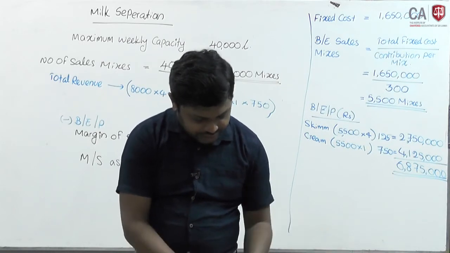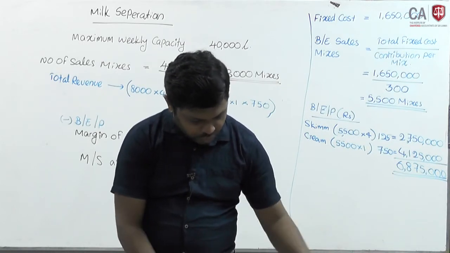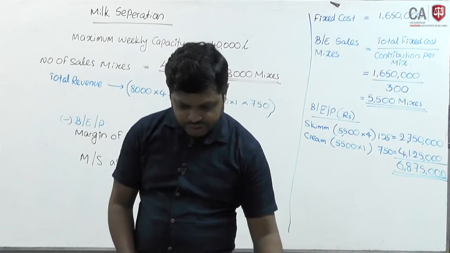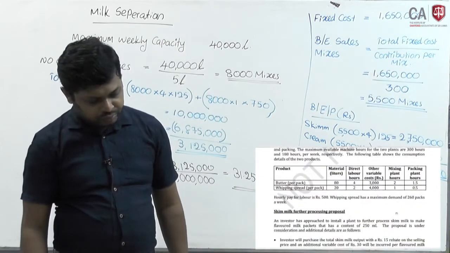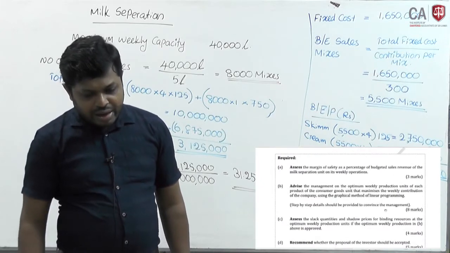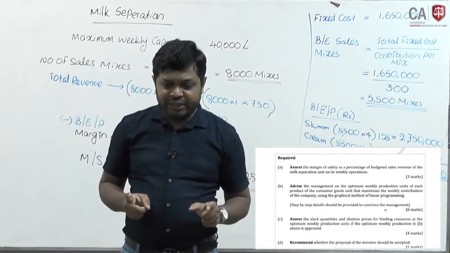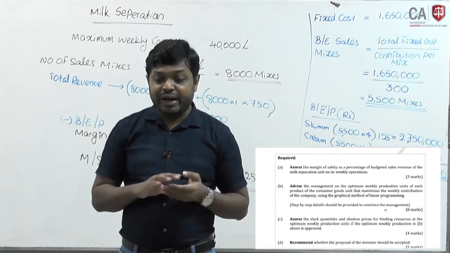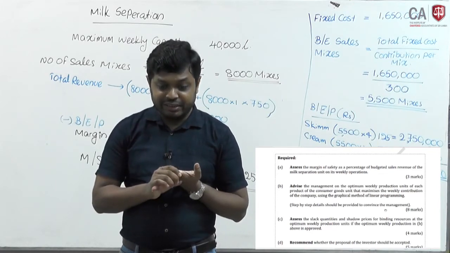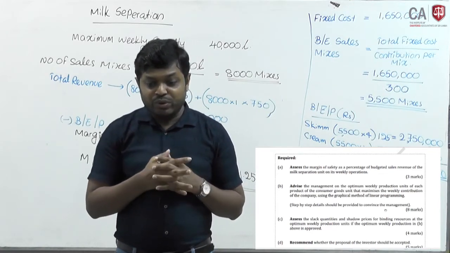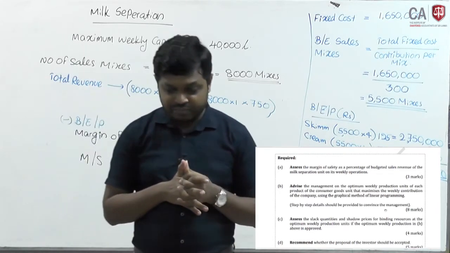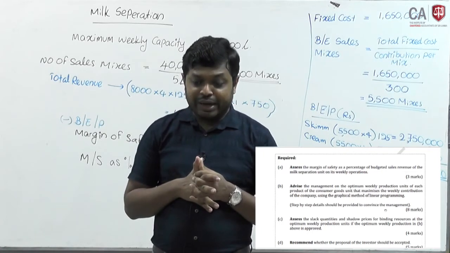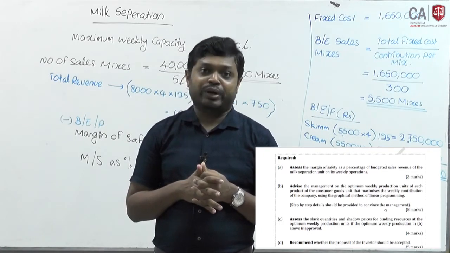Then we will look at part B of the illustration. What they asked is: advise the management on the optimum weekly production units of each product of the consumer goods unit that maximize the weekly contribution of the company using the graphical method of linear programming.